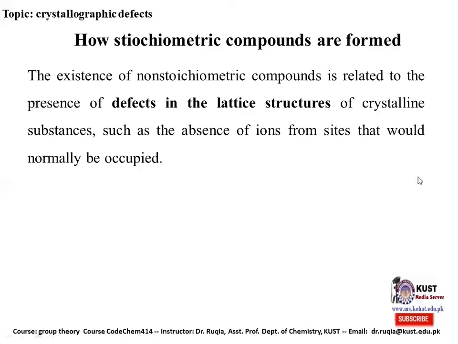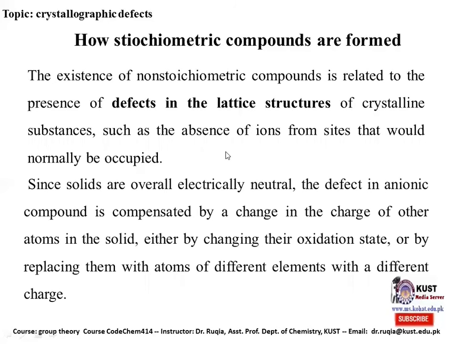But if some points are replaced by impurities or some other elements, the normal ratio will be disturbed. So the compound will not have the ions or atoms in a whole number ratio.